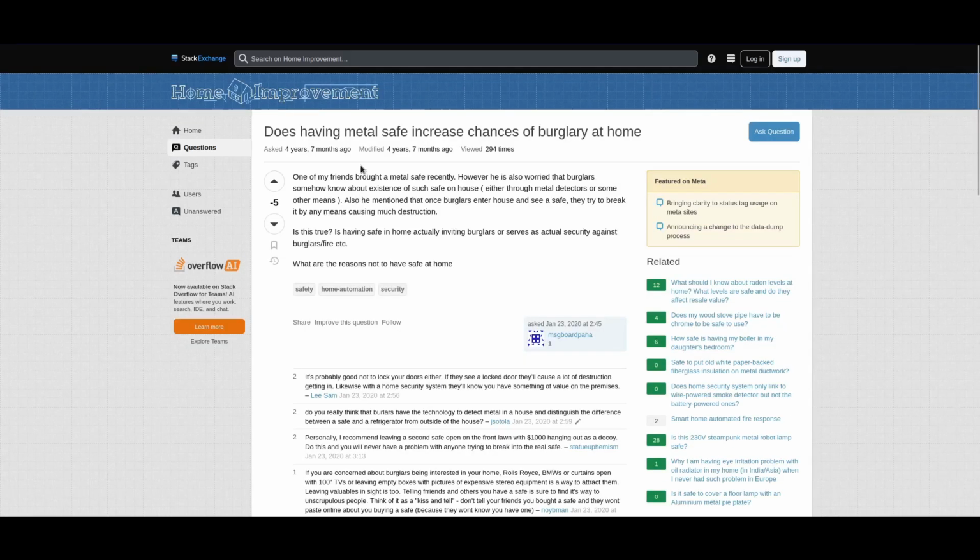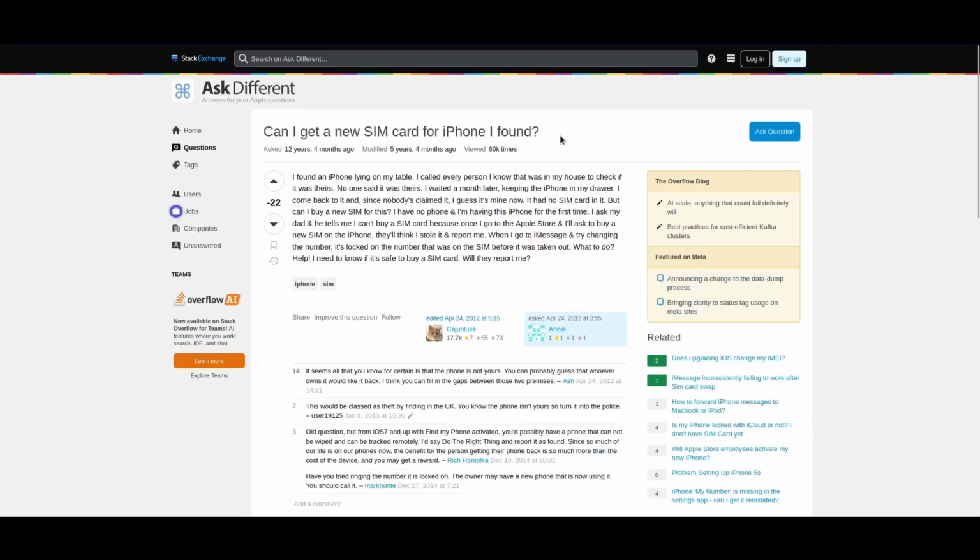Alright, next we're going to the Apple users Stack Exchange. Can I get a new SIM card for an iPhone I found? I found an iPhone lying on my table. I called every person I know that was in my house to check if it was theirs. No one said it was theirs. I waited a month later, keeping the iPhone in my drawer. I come back to it and, since nobody's claimed it, I guess it's mine now.